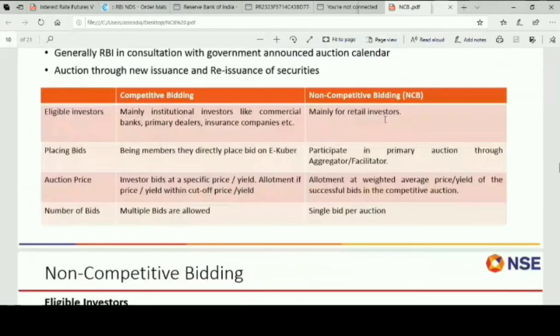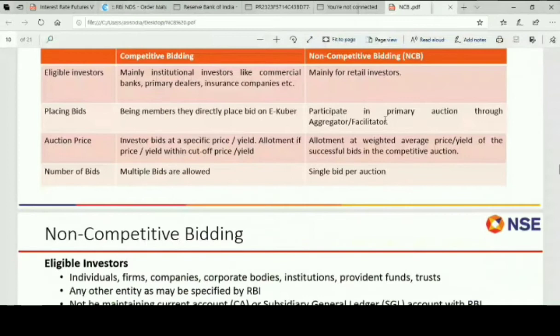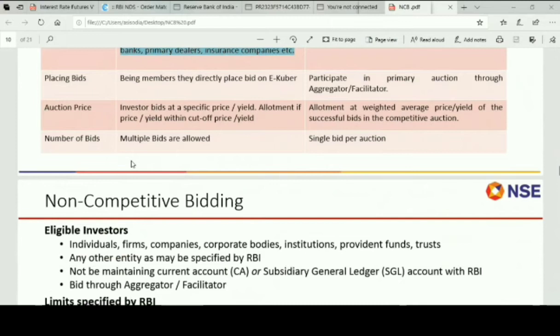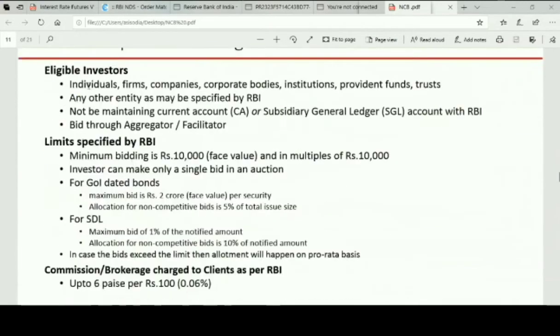So how does it happen? The auction will happen every week. Institutions, banks or primary dealers will take part in the main auction. We on NSE provide you entry into the main auction through non-competitive bidding. How does non-competitive bidding happen? Individuals, firms, companies, these all are eligible as entrants into the non-competitive bidding.